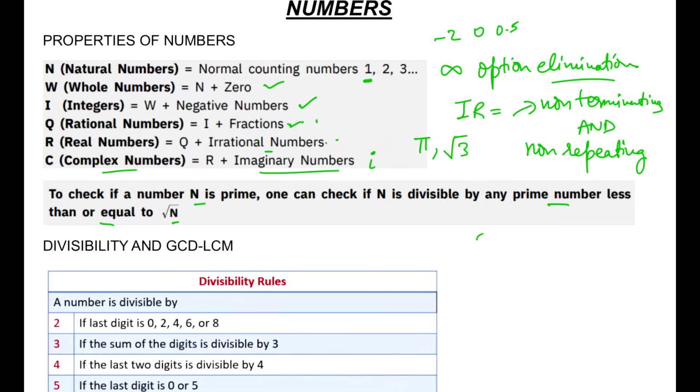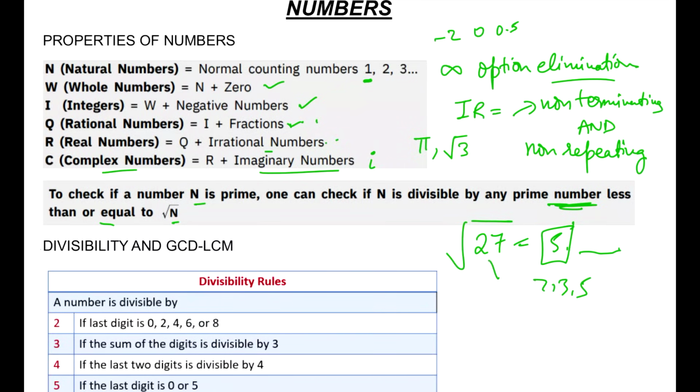That means if I take a simple example of 27, we all know that 27 comes in the table of other numbers like 3 and 9. So definitely it's a composite number, not a prime number. But if you want to check this, we can try to find the square root of 27. We know that the closest square is 25, which is for 5. So definitely the square root will be 5 point something. So what you need to do is check the divisibility of 27 by 1, 2, 3, 4 or 5, or rather you can only check it by prime numbers like 2, 3 and 5.